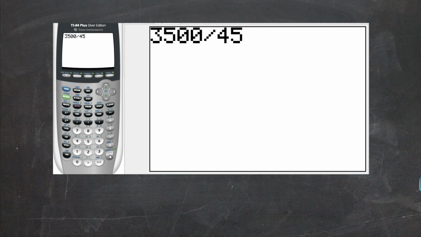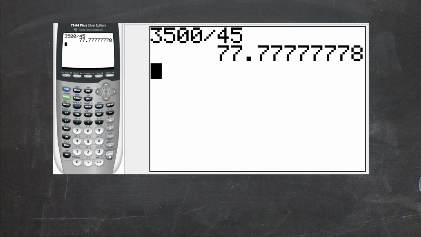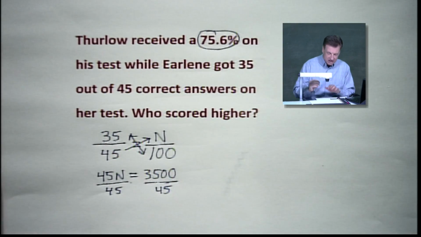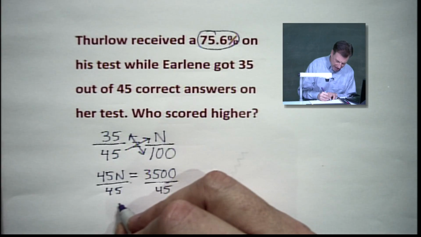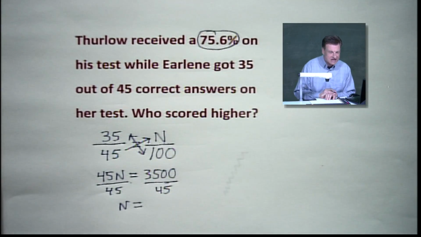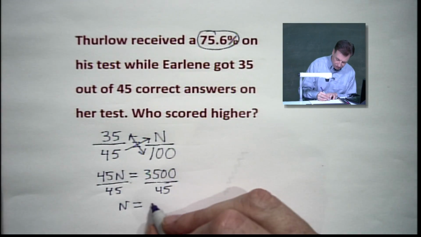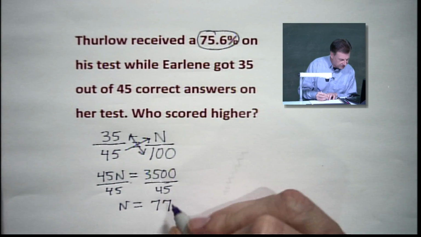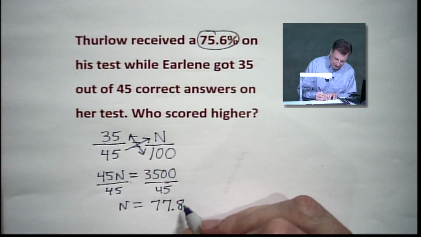All right, ladies and gentlemen, let's get that drum roll going. Let's see where we're going. That was a short drum roll, wasn't it? 77 and a little bit over. All right, 77. Looks like a repeating decimal there. You say, well, Ernie, it didn't repeat with the last number. The calculator rounded it up for you. Eventually it says, tired of putting 7s down there, so it rounds it up. It didn't really say how we're going to round it, but since we went to the nearest tenth here, I'm going to bump it up to the nearest tenth also. So we're going to say 77 and about 0.8%.